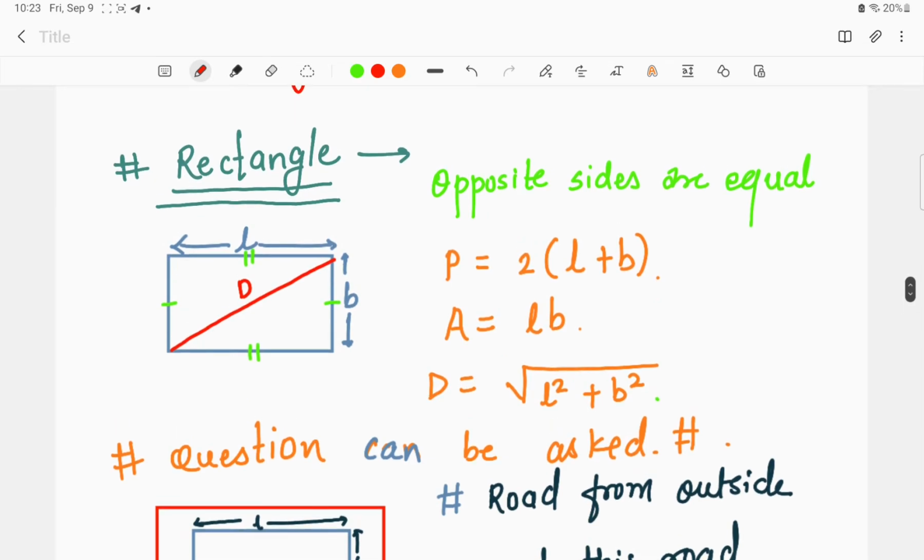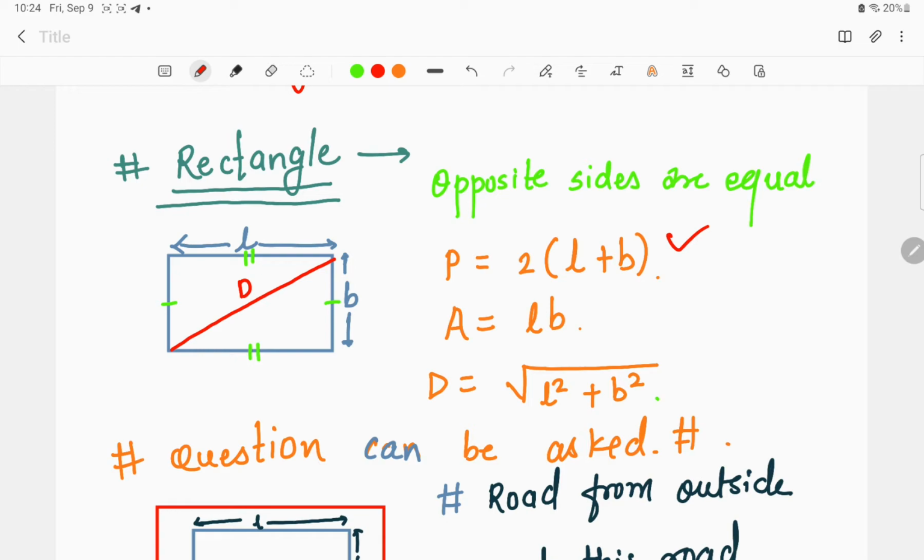Now moving to the rectangle. What we saw in the rectangle was that the opposite sides are equal. In this we saw the perimeter is equivalent to twice of L plus B. Perimeter, again, the boundaries. If we do the summation of all the boundaries, what we find is there are two breadths and two lengths, which are equal. So instead of 2L plus 2B, what we will take is perimeter is equal to 2 in common, L plus B. This is what we saw regarding the perimeter.